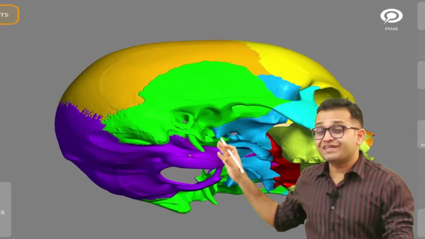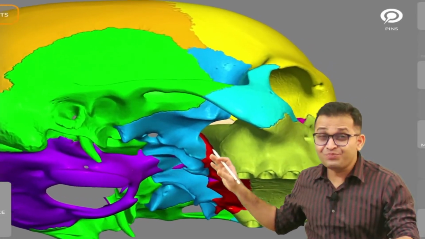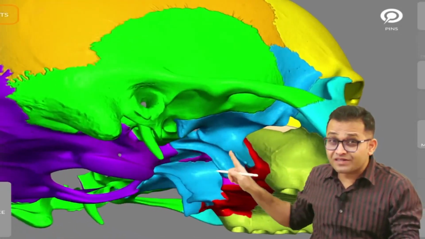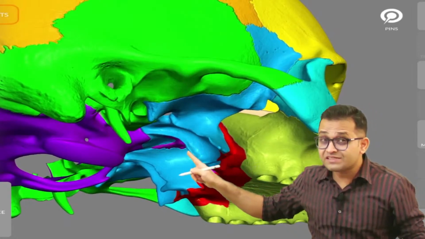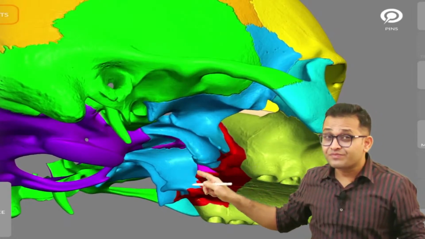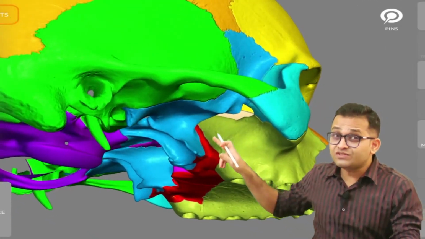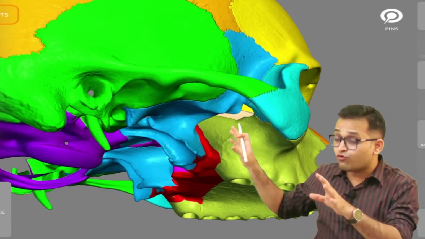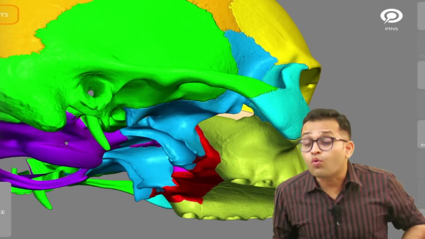We are rotating. Can you see? Sir, this is our pterygoid plate. In the previous class, I told you this is the lateral pterygoid plate, and on the medial side, the medial pterygoid plate. So this is a pterygoid plate, and here is our palate. So you will see there is one fossa. At this red color area, there will be one fossa, one space. This is known as the pterygopalatine fossa.